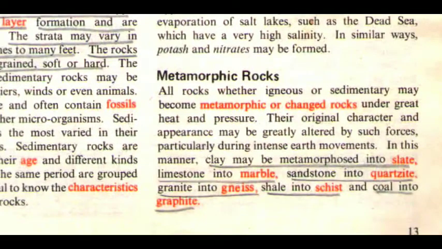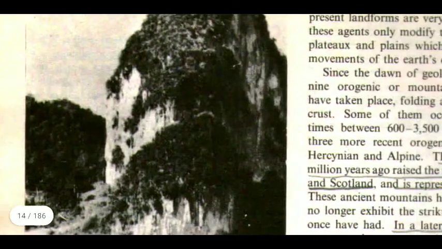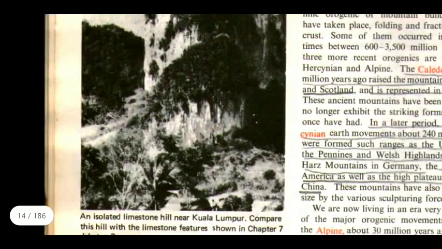Now we are going to discuss metamorphic rocks. All rocks, whether igneous or sedimentary, may become metamorphic, or changed, rocks under great heat and pressure. Their original character and appearance may be greatly altered by such forces, particularly during intense earth movements. In this manner, clay may be metamorphosed into slate, limestone into marble, sandstone into quartzite, granite into gneiss, shale into schist, and coal into graphite. There is a picture you can see.